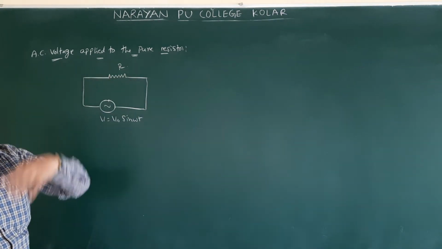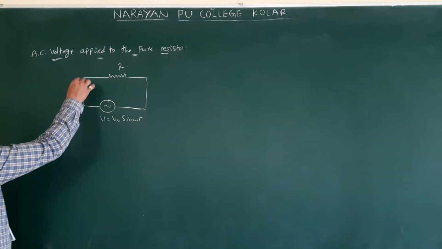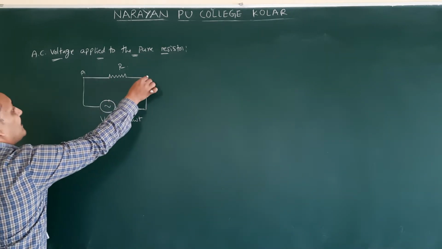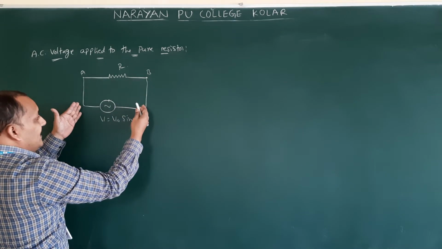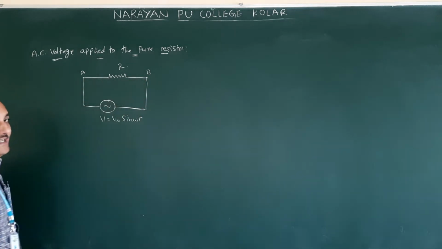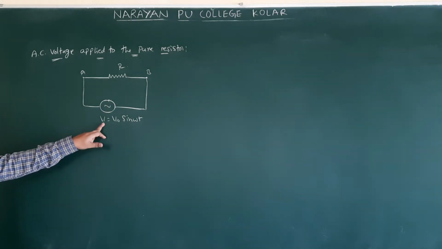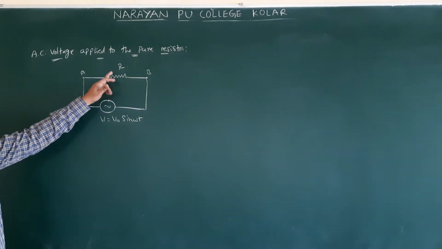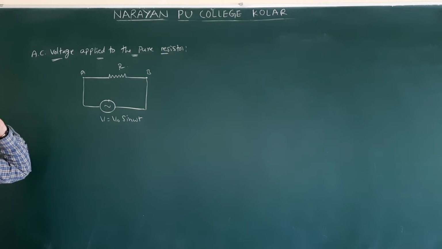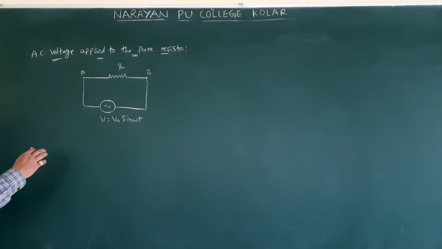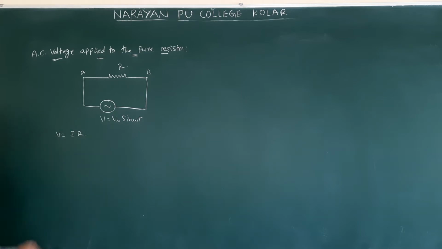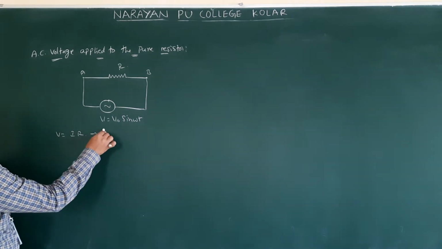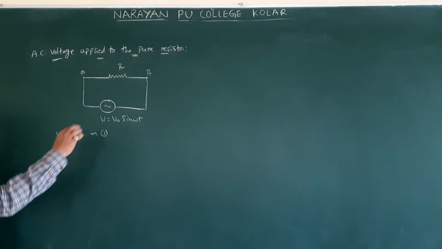So how much current is passing? If this is terminal A and terminal B, the voltage across AB and the voltage across the resistor will be the same. How much voltage do we apply? V. So the voltage across the resistor is current into resistance, isn't it? So according to Ohm's law, we will write V is equal to IR. This is the equation.